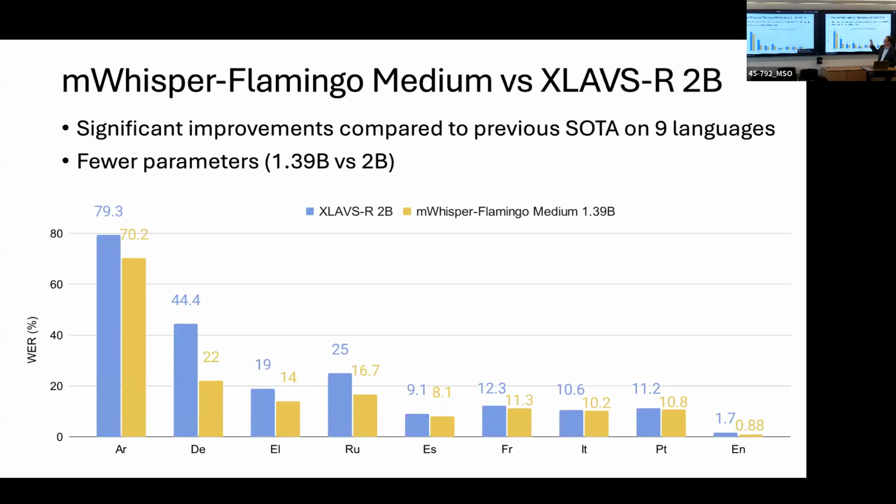Okay, so this plot shows the performance in the clean scenario without noise, comparing on every one of the 9 languages in the data set. And we're comparing the previous state of the art, XLAVSR, 2 billion, versus our mWhisper-Flamingo medium, 1.4 billion in yellow. You can see that across the 9 different languages, we're doing better on, I believe, every single language. And in particular, for the languages with less amount of data, we're seeing a much bigger improvement, and we can attribute that to Whisper's extensive pre-training on those languages.